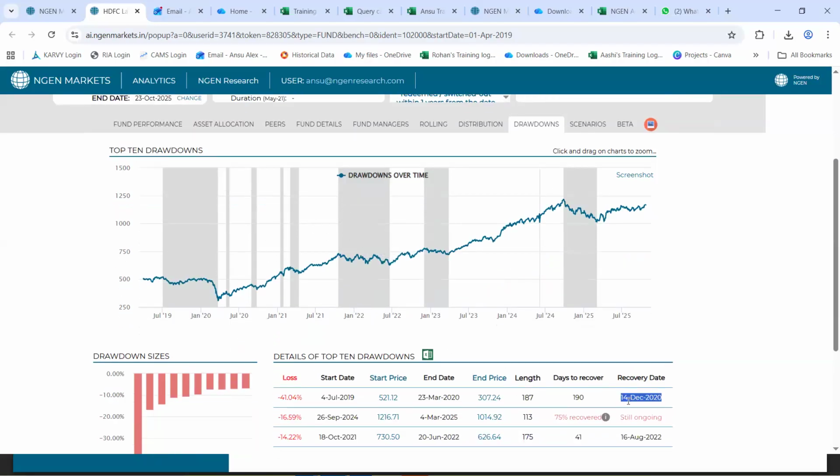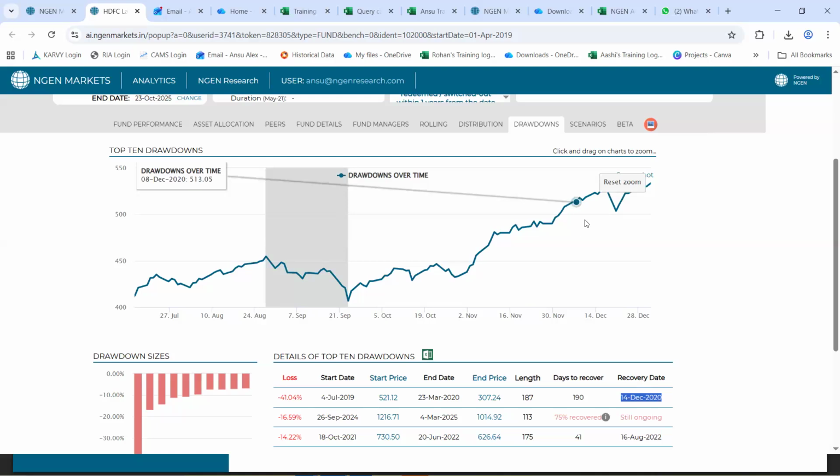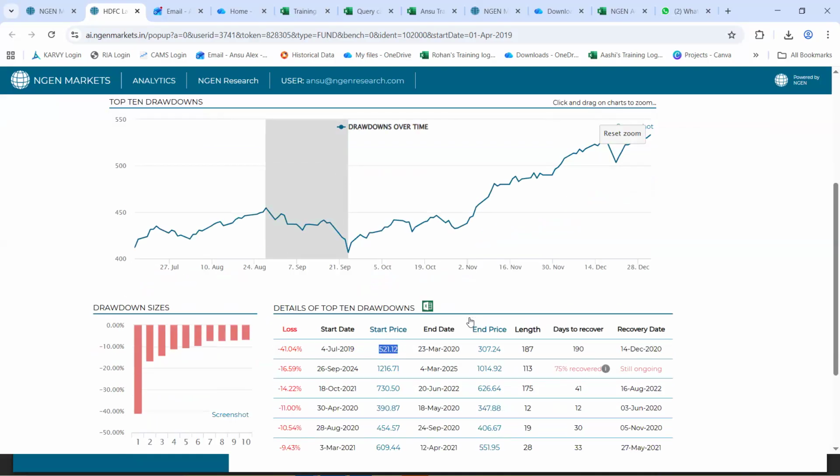So if I try to locate 14th December 2020 onto this line chart, at this position, if you see, it says as on 14th December, the NAV was 523.05, which was indeed higher than our start NAV. Hence, this date has been considered as the recovery date.